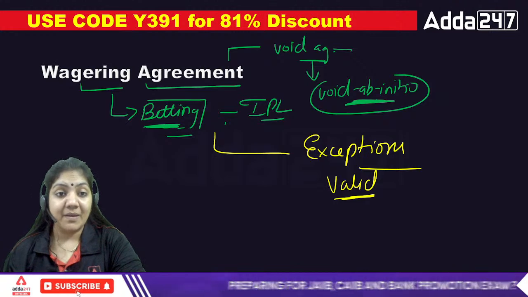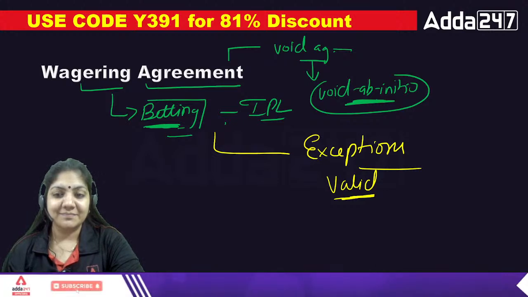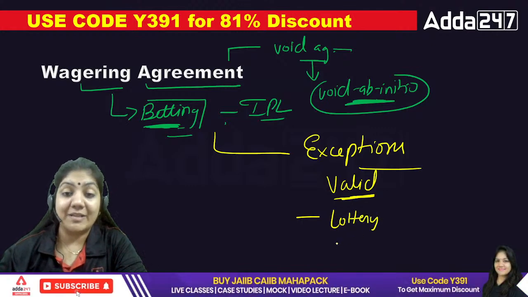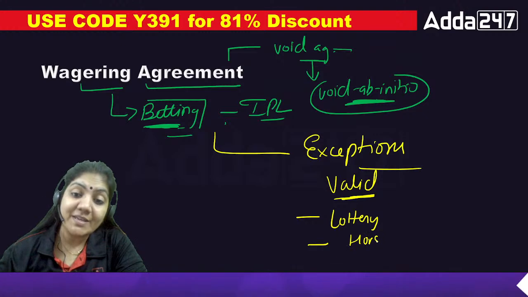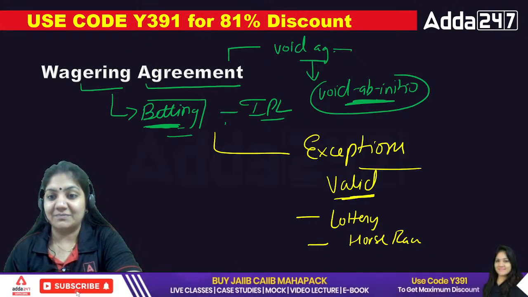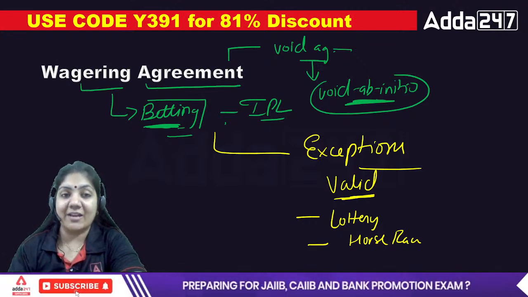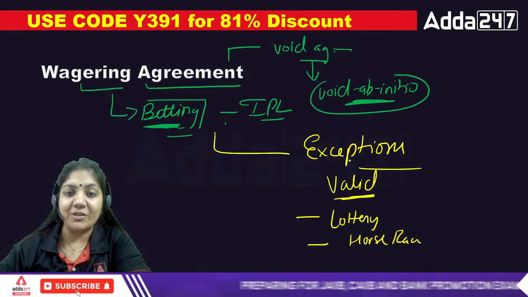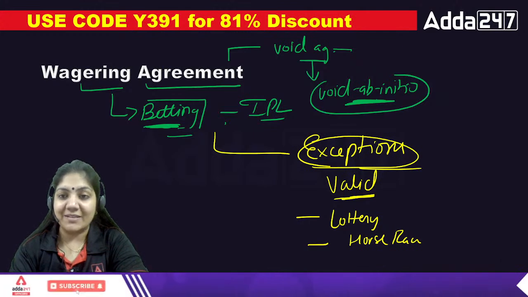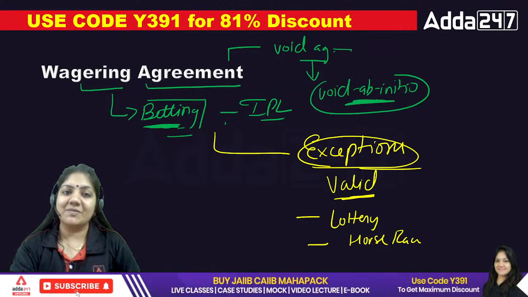Yes, yes, tell me. Which wagering agreement is valid? I'm just giving the example. The lottery system is also one of the betting. Lottery. The horse racing is also one of the betting, but that is legal in India. That is called wagering agreement. And that is the exception which I have told you, exception of wagering agreement. Is that okay, class? Exactly. Excellent. Okay. So this is the example of wagering agreement.